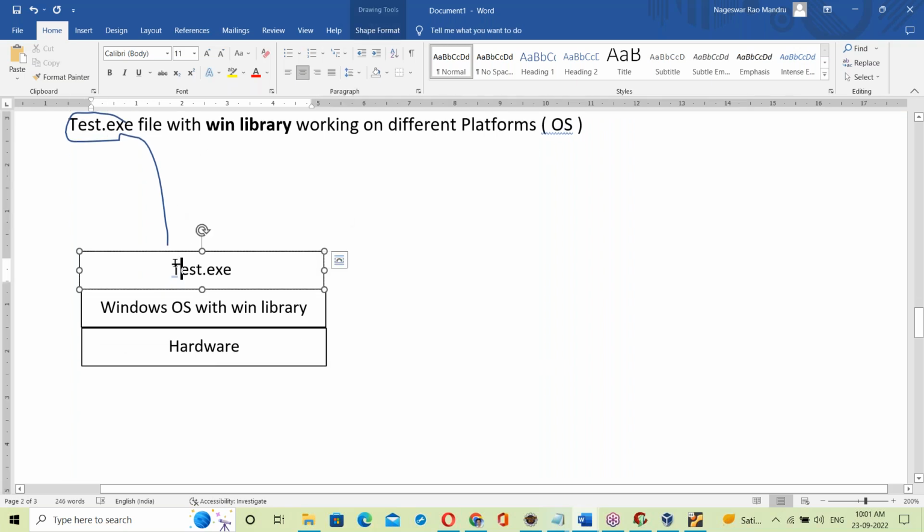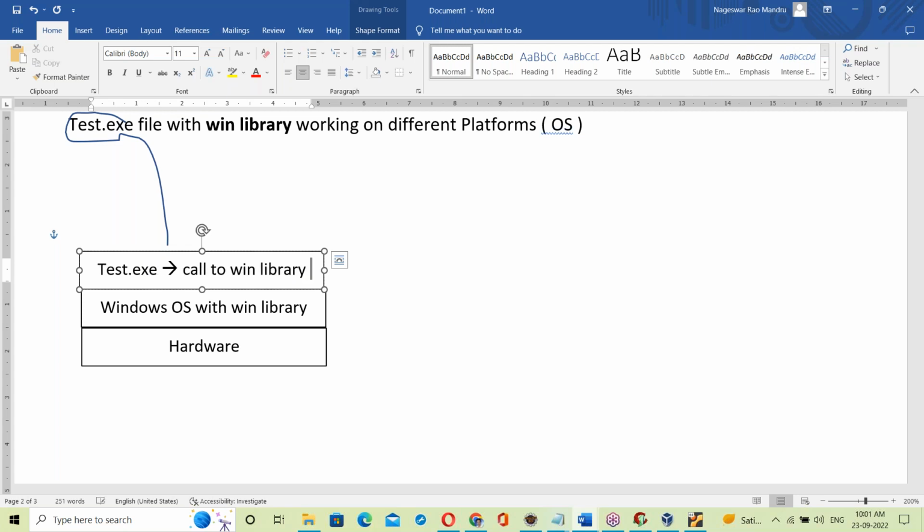Now test.exe running on Windows OS. When you try to run test.exe, it makes a call to the Win library, because test.exe tries to call the Windows OS library.